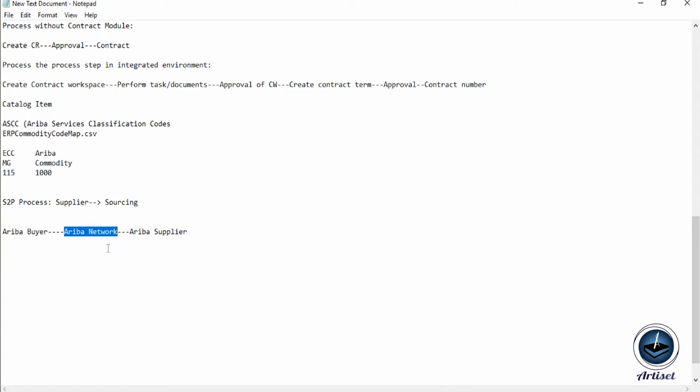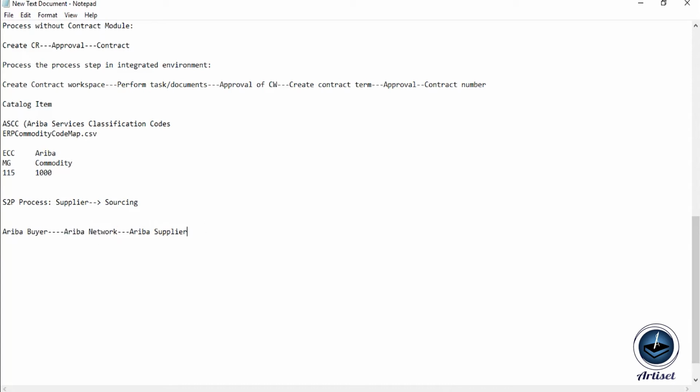So it is just like, for example, LinkedIn. Like the LinkedIn platform, any person from the buyer side or any person from the supplier side can simply connect to each other, and whatever business trading relationship they would like to start, they can simply start. This is also a beta platform of the Ariba network, and it is completely on cloud, so the transparency of information between the supplier and the buyer will be 100%. There will not be any lack of communication, and each and every communication will transact automatically between supplier and buyer as well.